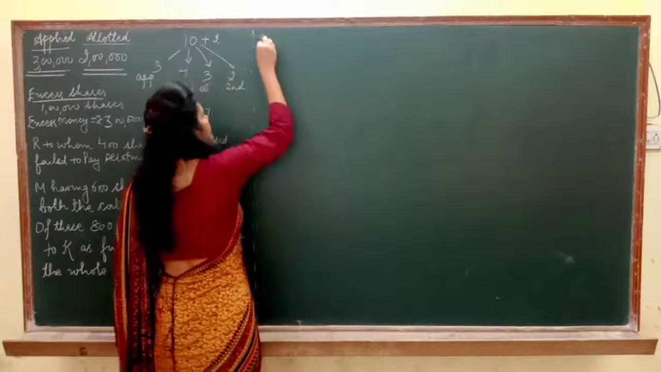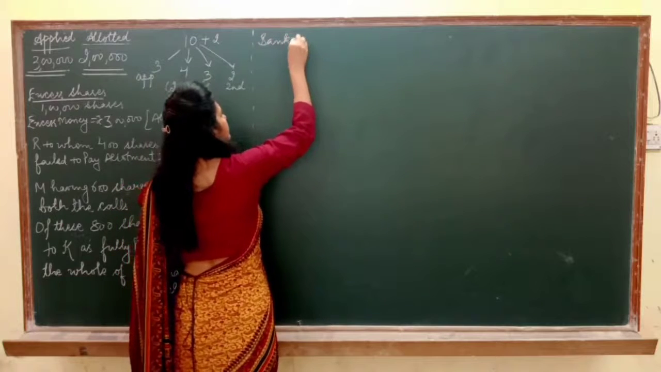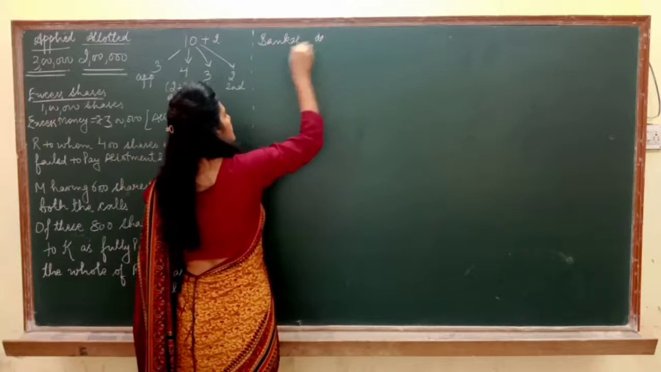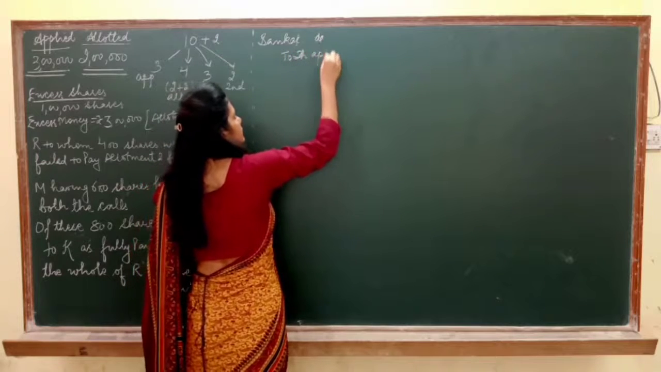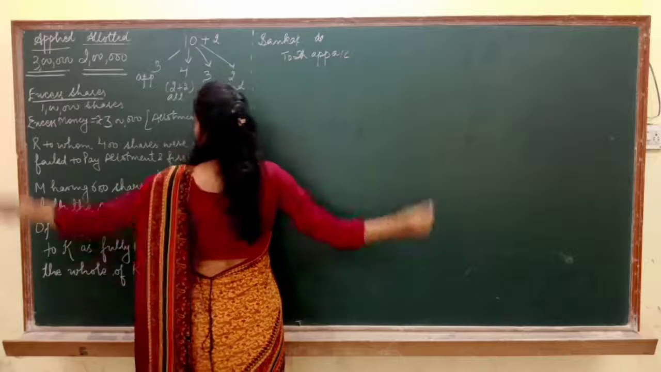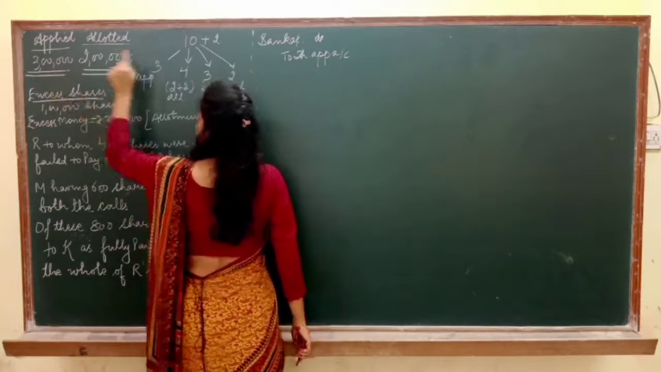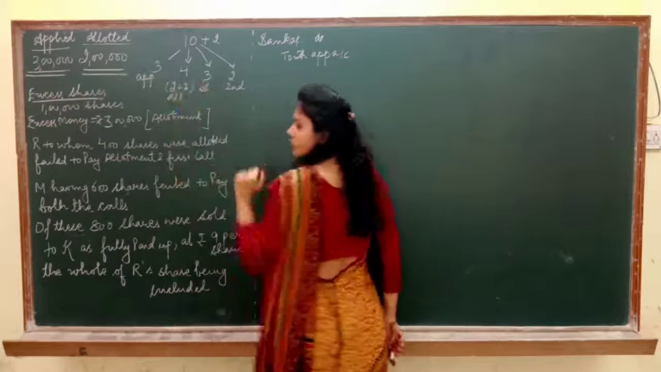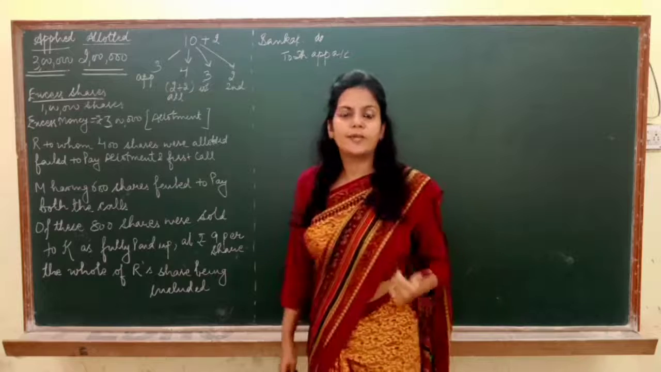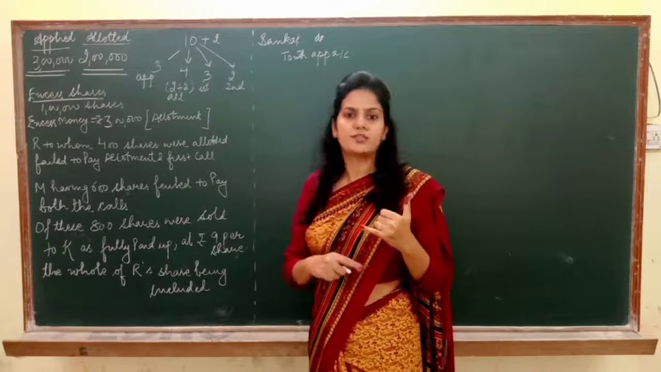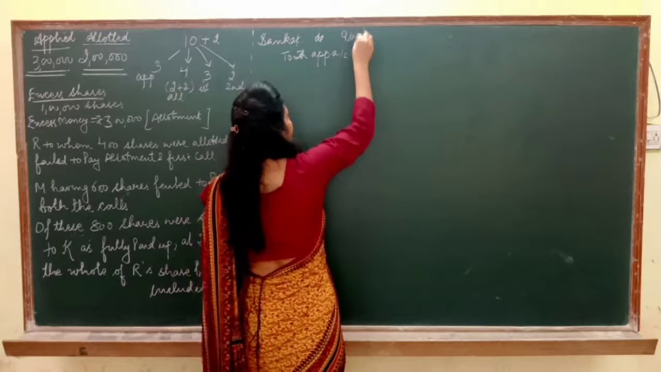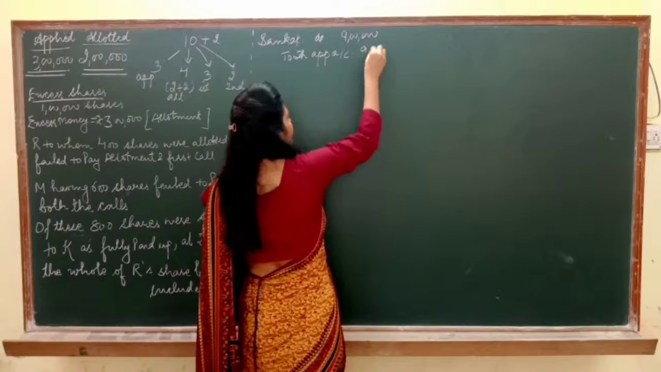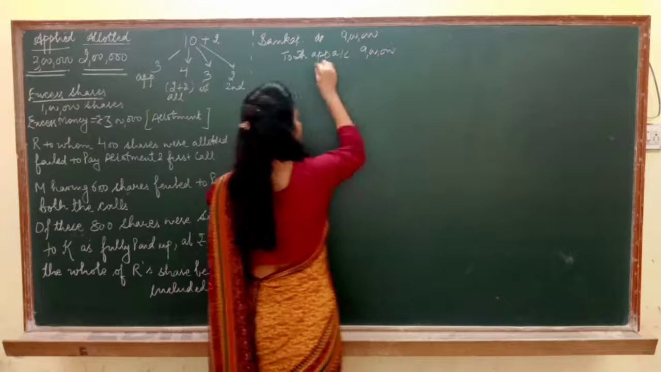First entry is bank account debited to share application account. Public applied for 3 lakh shares and the value of application is rupees 3. It means public paid rupees 3 on 3 lakh shares to us. So it means public had paid rupees 9 lakh as application money.